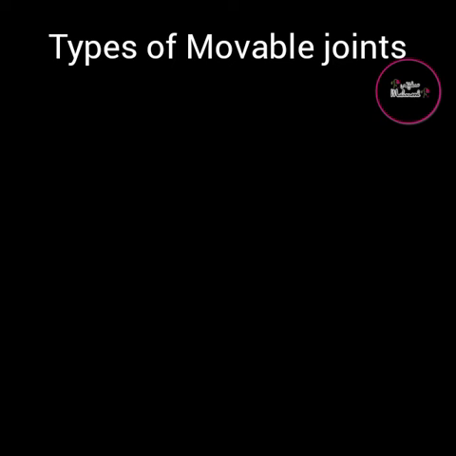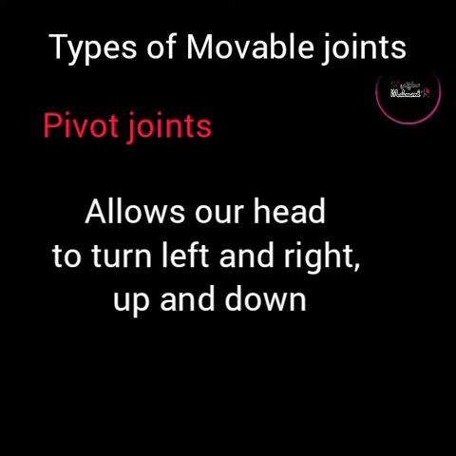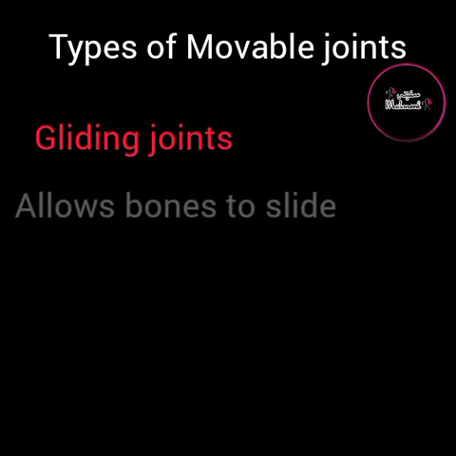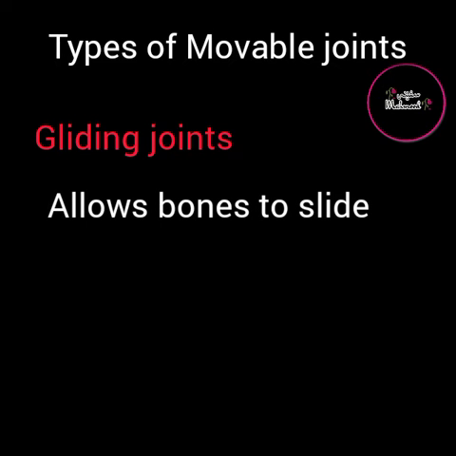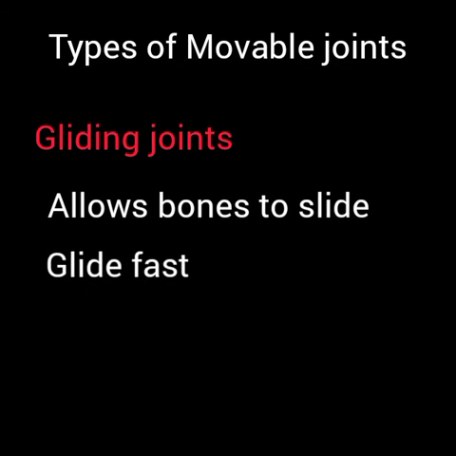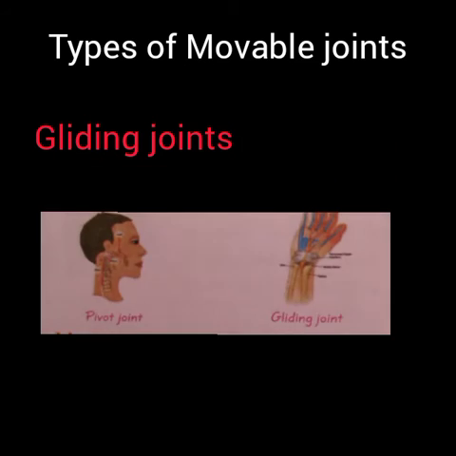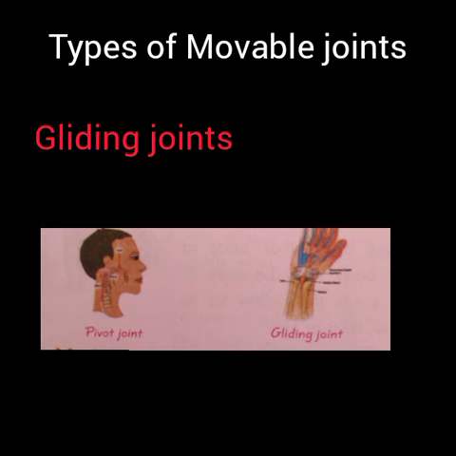Now, pivot joints. They are found between our head and neck. It allows our head to turn left and right, up and down. Gliding joints. It allows the bones to slide on each other, glide past one another in any direction along the plane of the joint. Joints between the vertebrae in the backbone, wrist and ankles are examples of it.